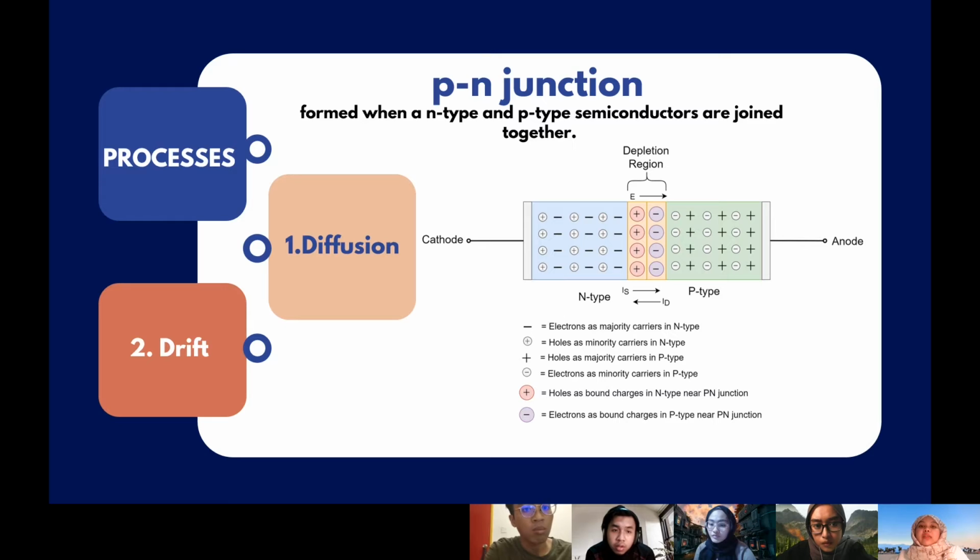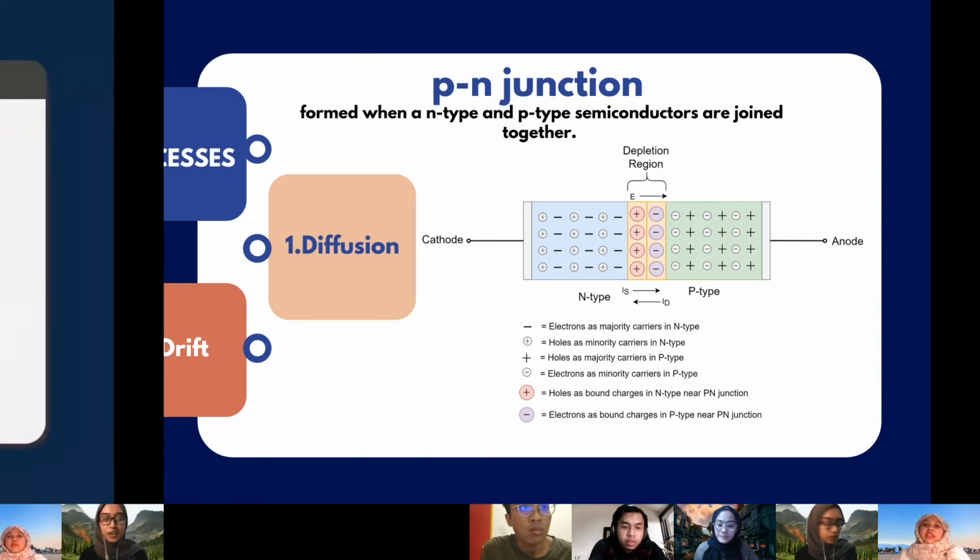The N region loses free electrons as they diffuse across the junction into the P region, where they combine with holes near the junction. This creates a layer of positive charges near the junction. As the electrons move across the junction, the P region loses holes as the electrons and holes combine. This creates a layer of negative charge near the junction, and these two layers of positive and negative charge form the depletion region where the p-n junction is depleted of charge carriers, which are the electrons and holes, due to